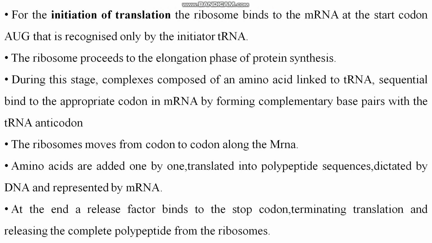So amino acids are added one by one, translated into polypeptide sequences. Polypeptide chains are formed with the help of the binding of different amino acids, right? Which bond is there? That is the peptide bond. Clear? Dictated by DNA and represented by mRNA, that is, represented by the messenger RNA, but actually the codes are coming from the DNA, right? As you know, DNA is a genetic material, right?